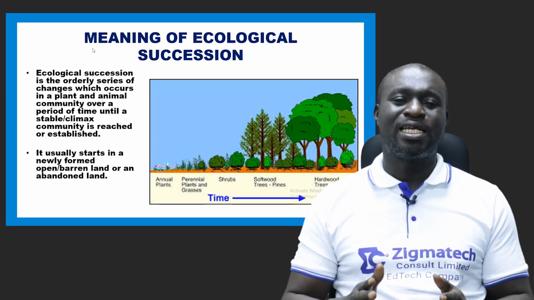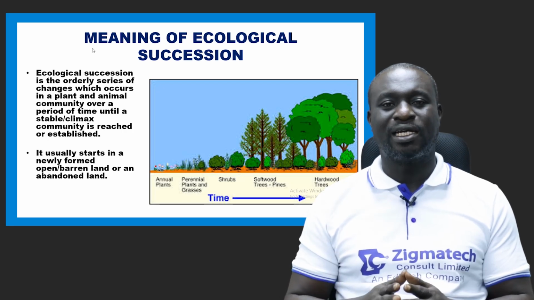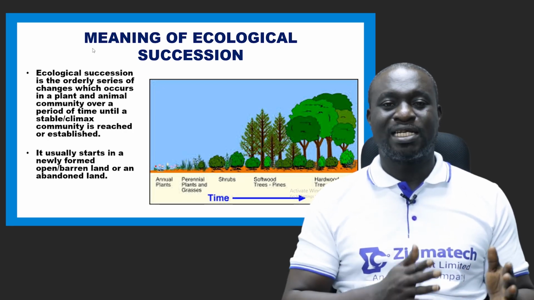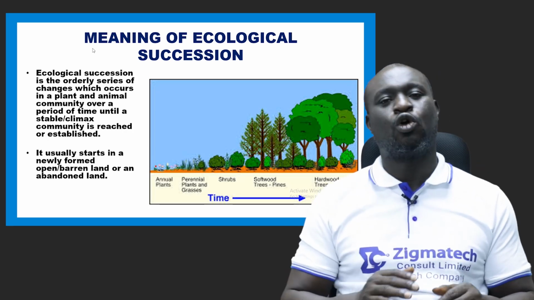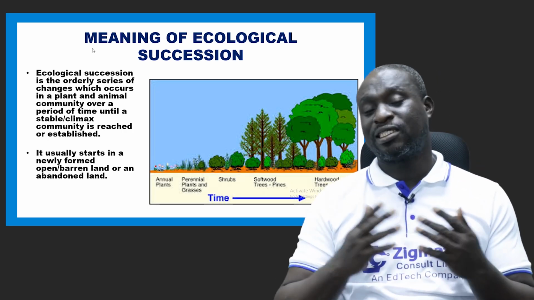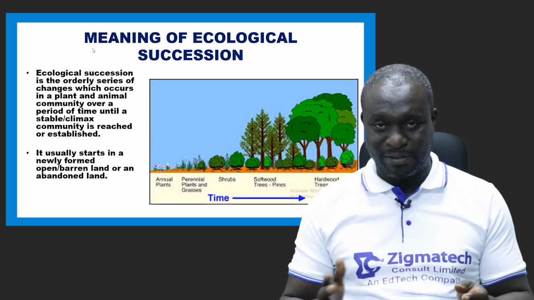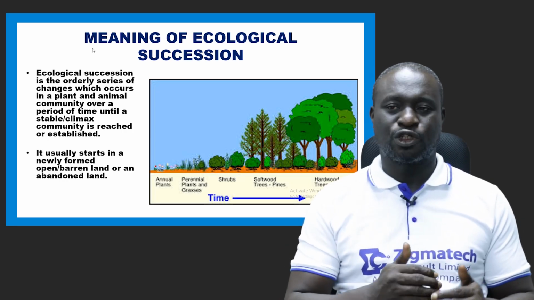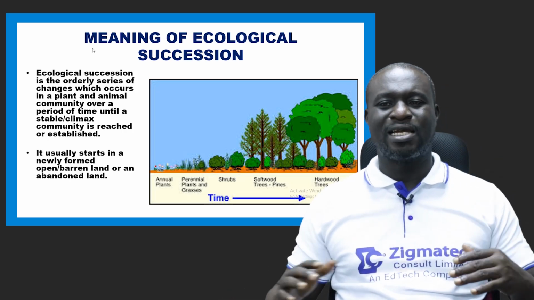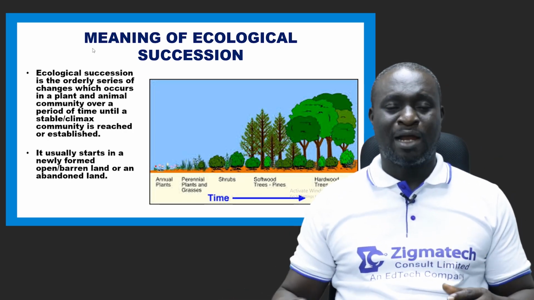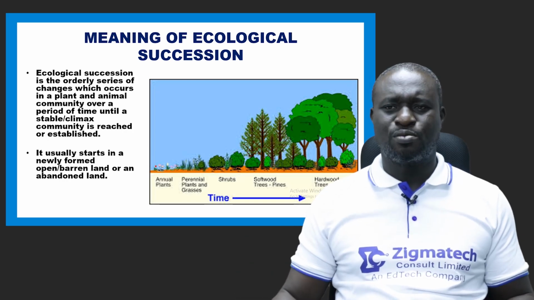It usually starts in a newly formed or barren land, or you can say an abandoned building. That is where ecological succession begins from, and then it ends up with a climax community. And what is actually a climax community?